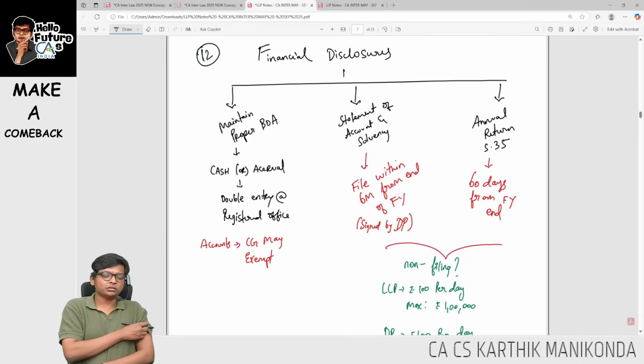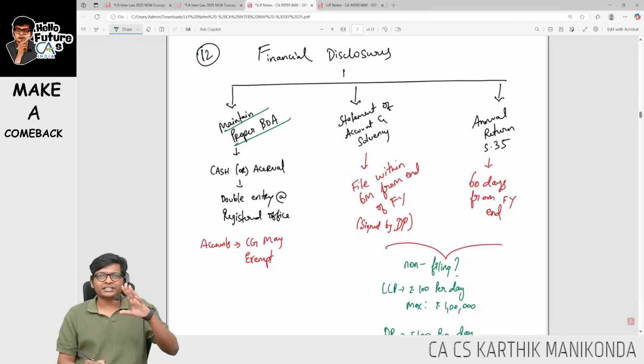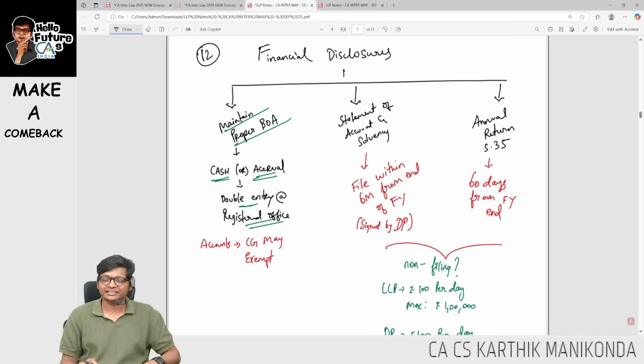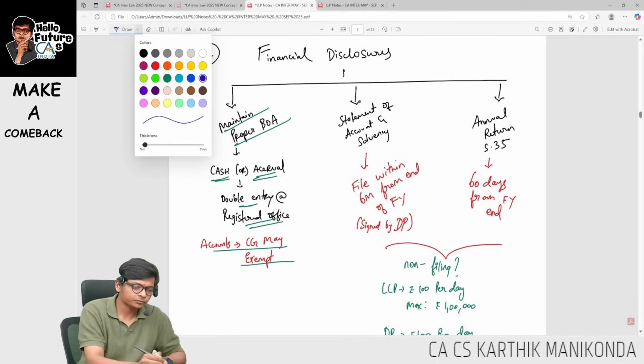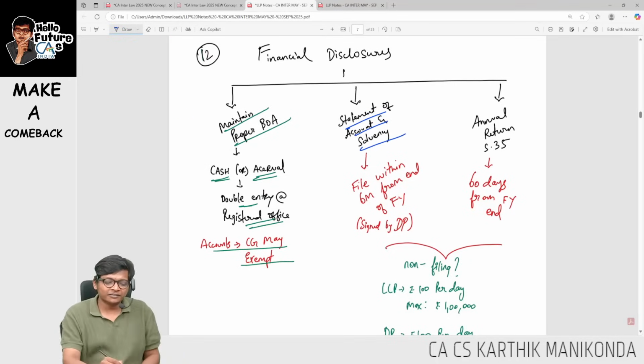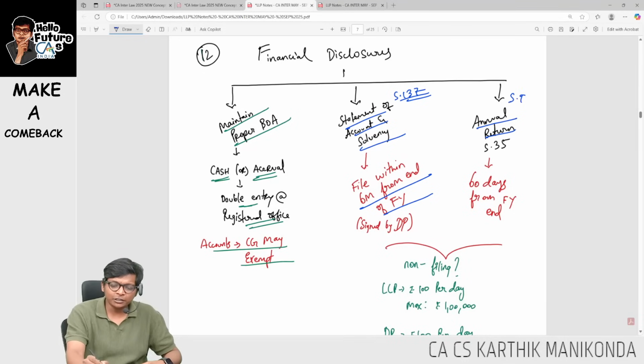Financial disclosures, all the three have been brought together. First, LLP has to maintain books of accounts on what basis? Cash or accrual. They allow both cash and accrual, double entry, at the registered office. Accounts: the central government may exempt a few companies. Next, statement of account and solvency will be filed within 6 months from the end of the financial year. This is like my section 137 in the Companies Act, filing of FS. Annual return is like my section 92 of the Companies Act.